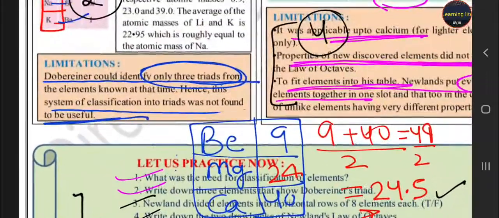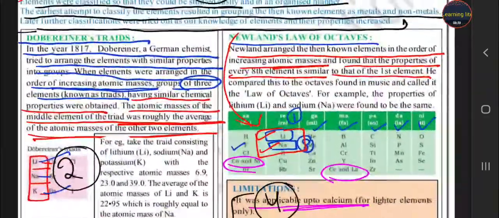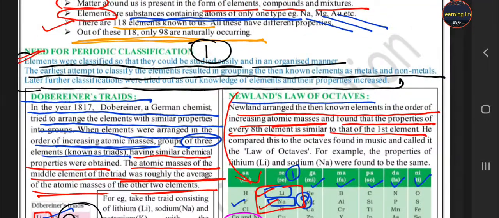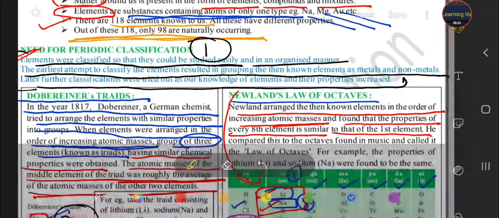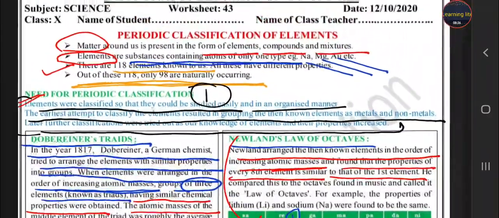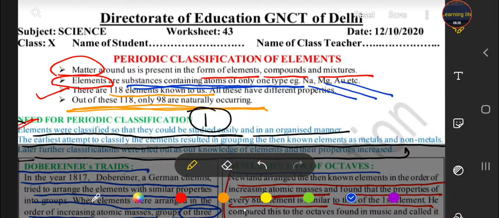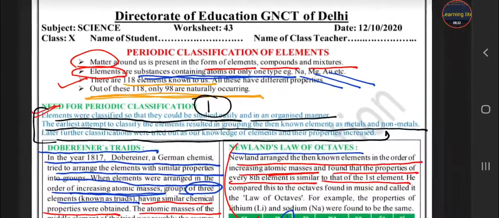Okay, student. I think this worksheet is clear to you today. What is the Dobereiner triad and what is Newland's law of octaves, and why their models were not successful for a new time, and what is the need for periodic classification.